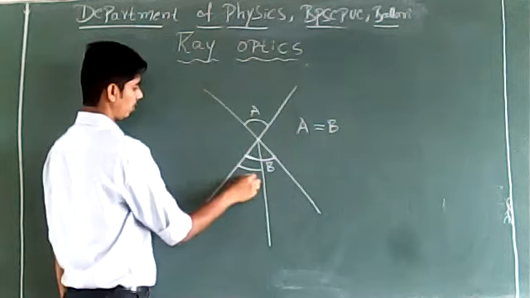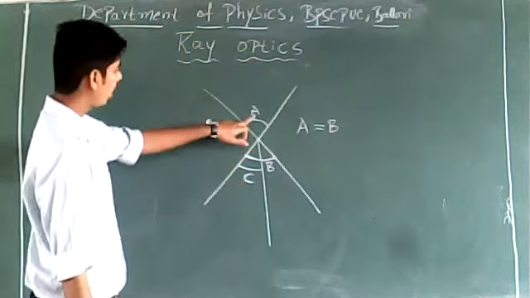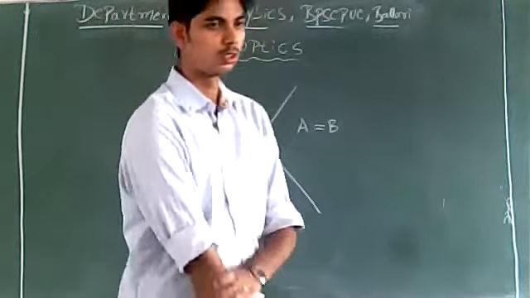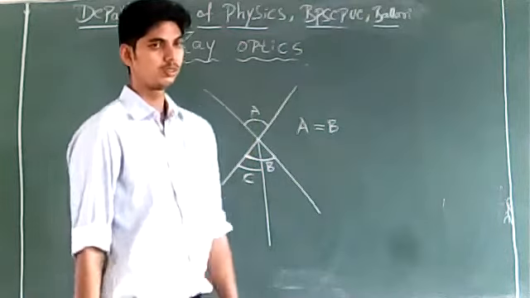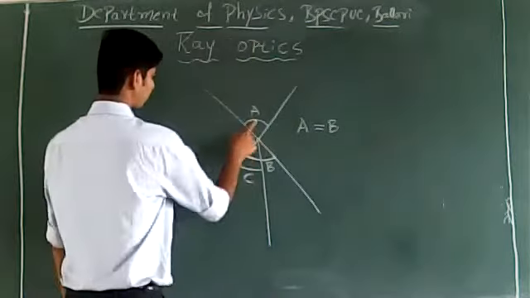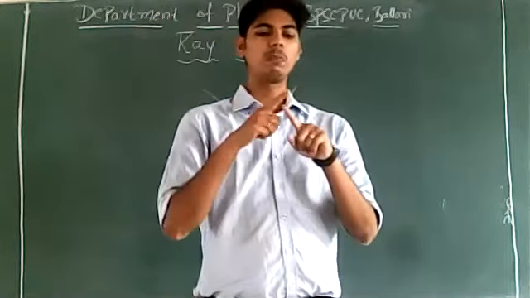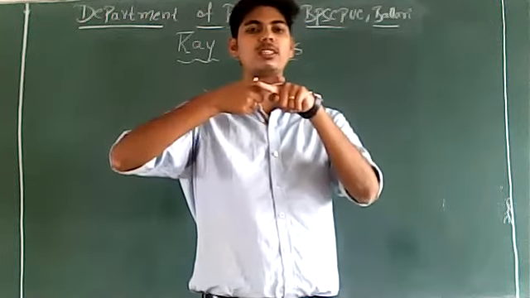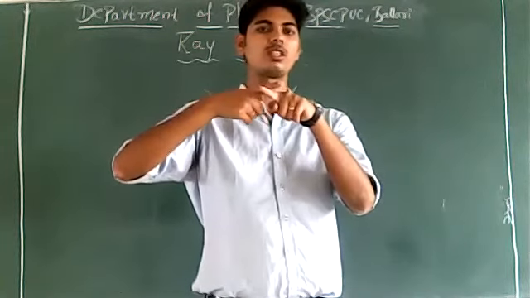How about this angle? Are A and B the vertically opposite angles? Sorry, A and C. Are A and C vertically opposite angles? For angles to be vertically opposite, they must be the angles formed by only two line segments intersecting each other. There must be no third line segment at the point of intersection of two lines.